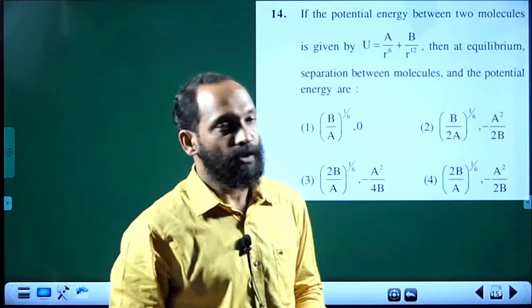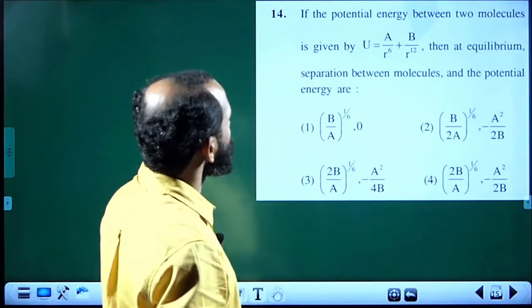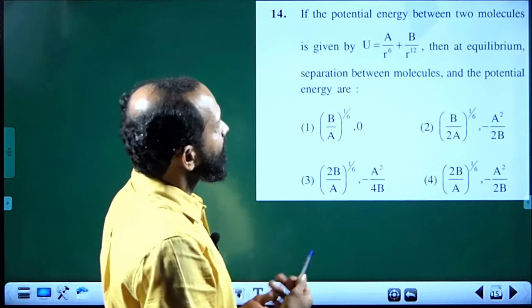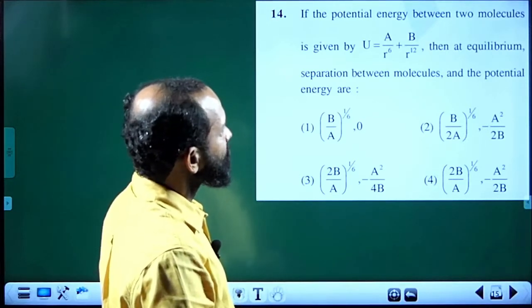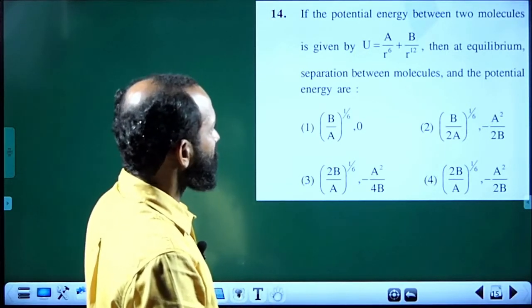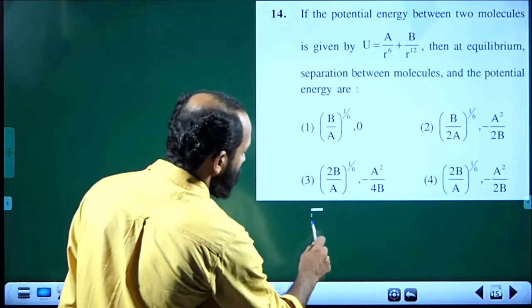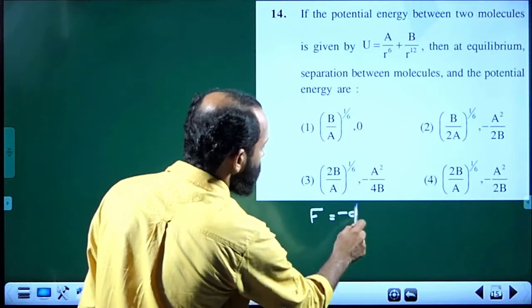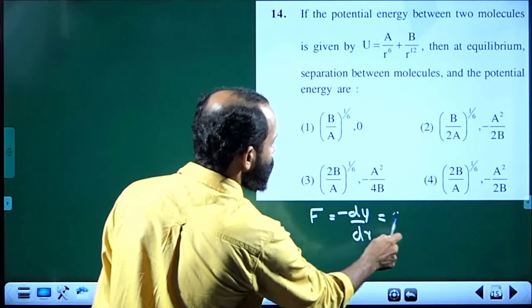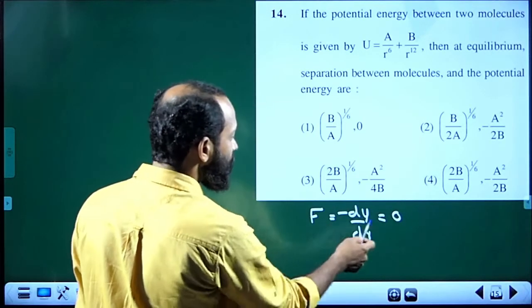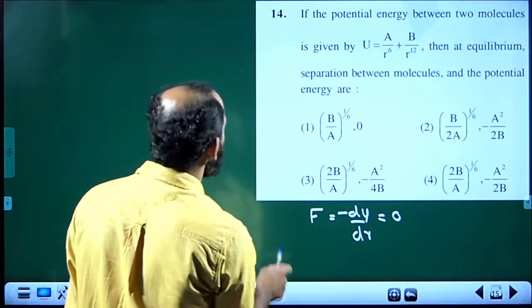The next one is 14. Potential energy between two molecules is given by A by R raised to 6 plus B by R raised to 12. Then equilibrium separation and potential energy are. We know for equilibrium the conservative force F is equal to minus du by dr is equal to 0. So, as force is 0 for equilibrium, du by dr must be 0.